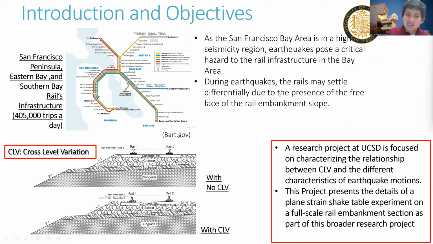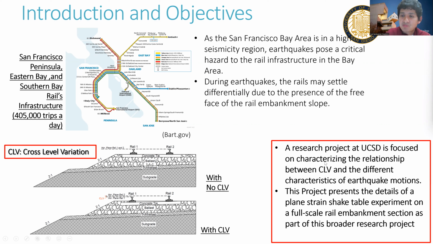What happens during an earthquake is the rails of the track are going to settle differentially, generating what we call a cross-level variation, which is technically just the differential settlement between rails. This change of cross-level variation can generate the disruption of the operation of the rail.